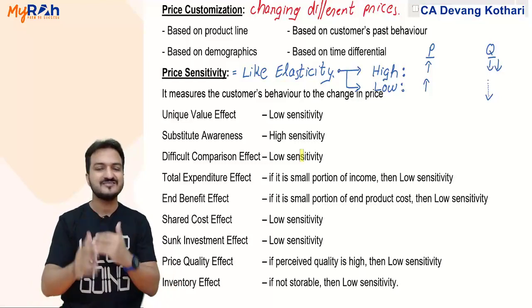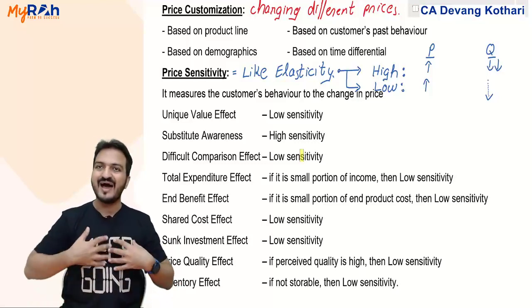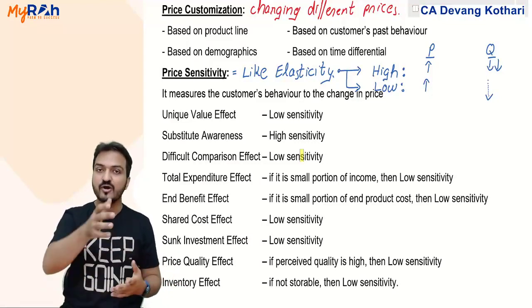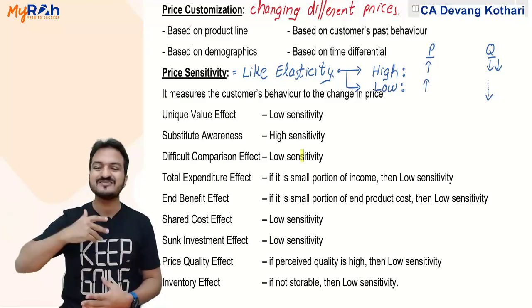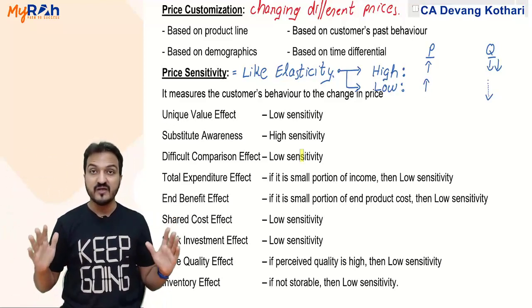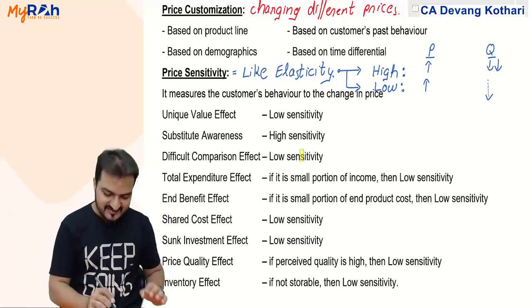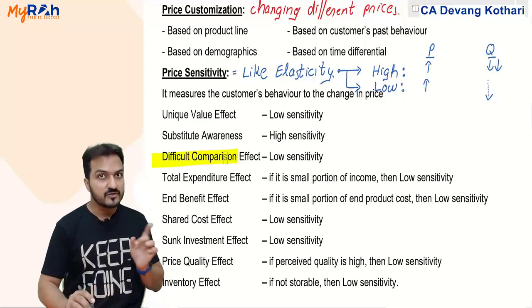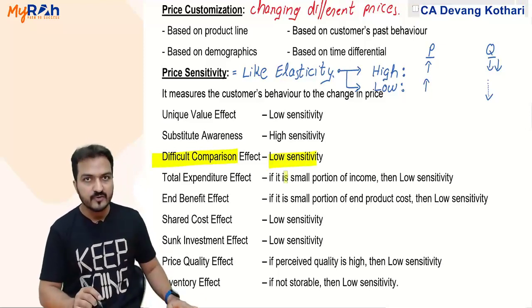Now if it is difficult to compare, then when I charge more, you will not compare my price with other prices because it is not comparable. You will be ready to pay more, meaning low sensitivity. So as the product is difficult to compare, sensitivity will be low.